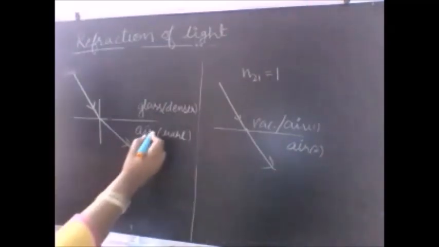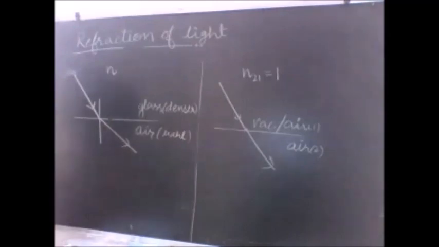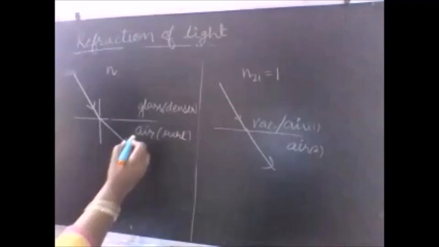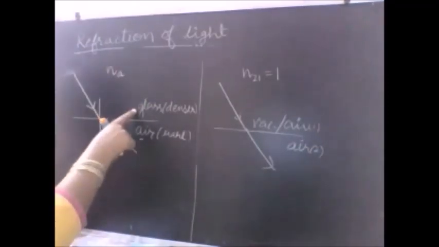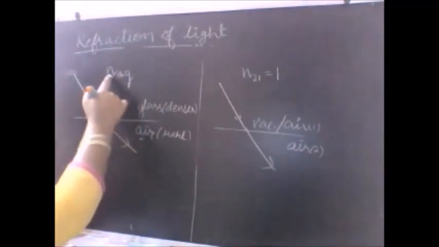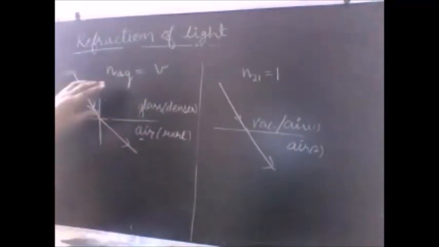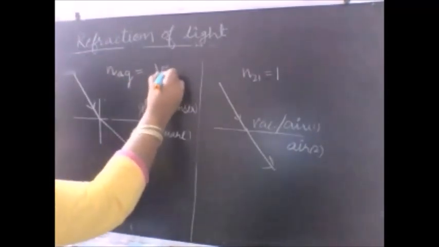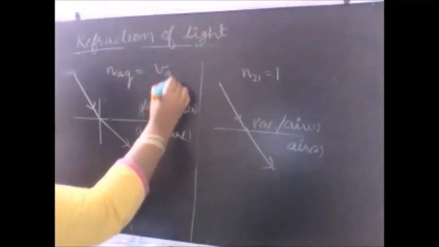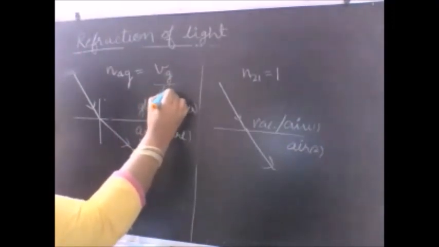And in such a case, the refractive index of which medium do I find? I find the refractive index of the medium in which the refraction, in which the bending, has taken place. So in which medium has the bending taken place? Bending has taken place in air. With respect to what was the first medium? Glass. So it is the refractive index of air with respect to glass. So the formula comes out to be, let us use Snell's law and put the formula. The formula comes out to be Vg divided by Va.